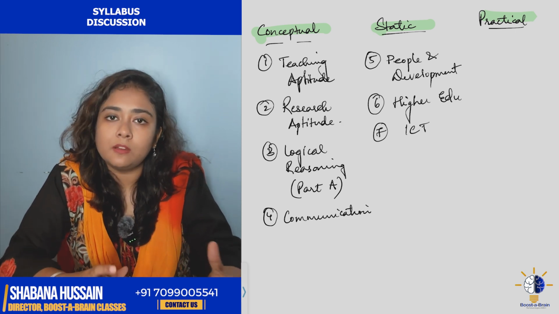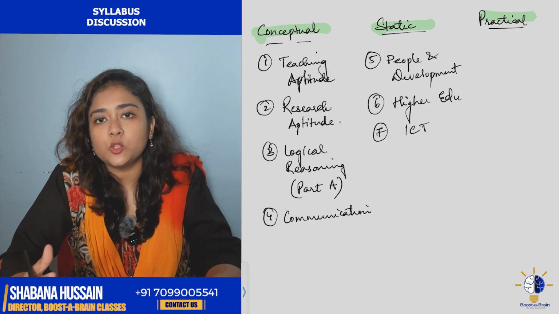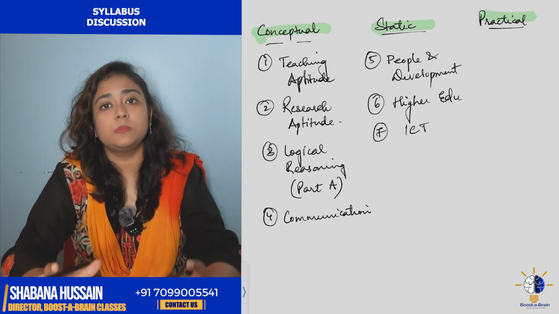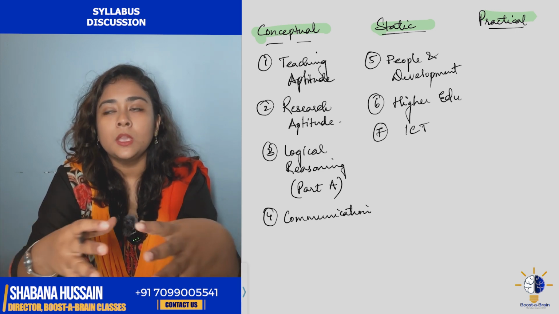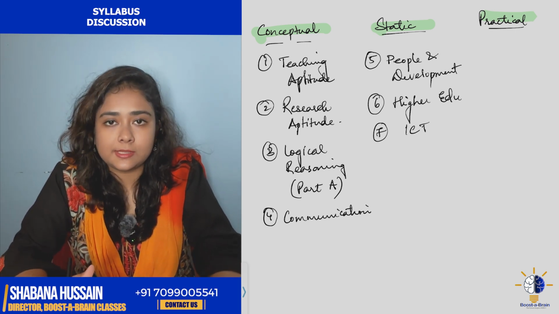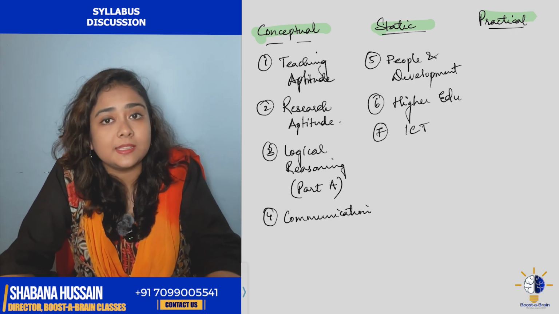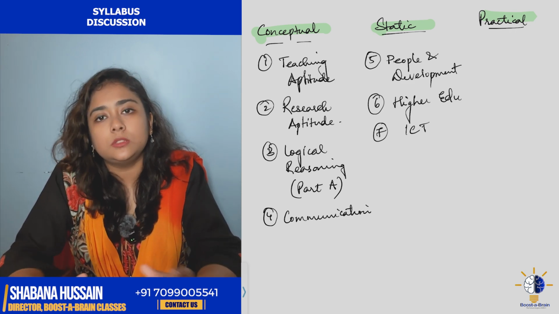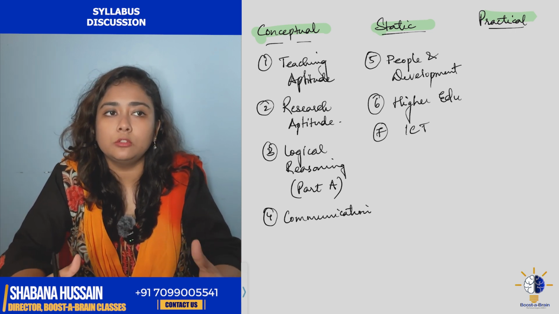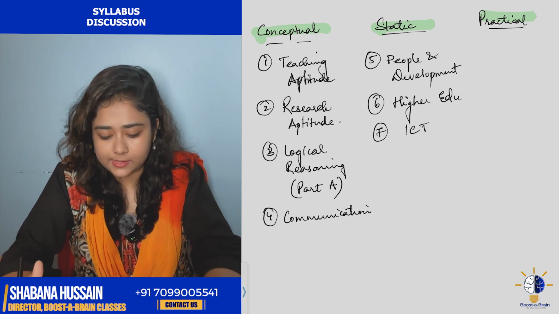See, in these 2 units, research and logical reasoning, NTA tests your concepts on the basis of examples. They'll give you a lot of statement examples, and they'll ask you what kind of research that is, or what is the pramana that is being followed here, or what is the fallacy that comes here. So it's mostly based on examples. So you can understand how NTA uses different methods and tools to test your concepts.